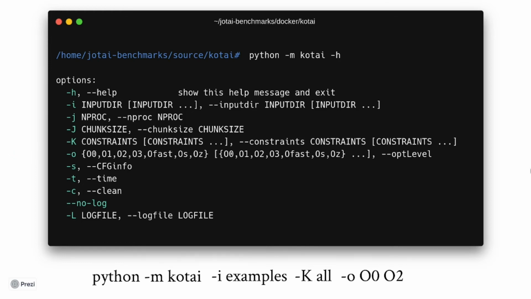If you want to write the number of static and dynamic instructions collected with CFG-grind as a comment in the generated program, you can just add the -s argument. And if you want to add runtime routines, you just add the -t argument. Then we have argument -c, which will clean all the generated benchmarks and leave just the original programs in the folder that is passed as an input. Then you can choose to have a log file to take notes on what's going on at each step of the process in case you get an error, but I'll also leave these out. So this is the command I'm using to run the tool.